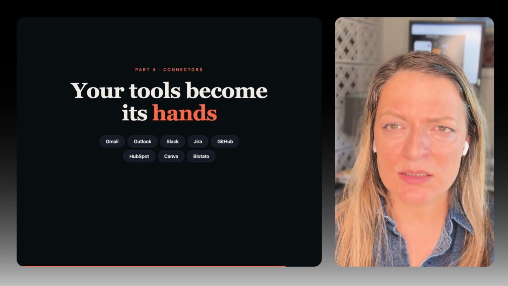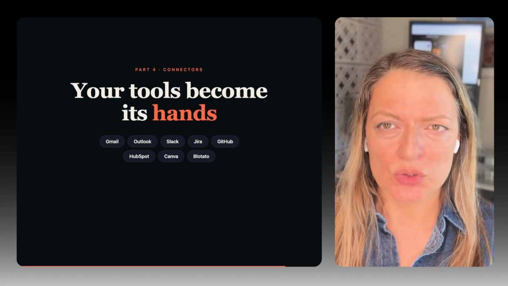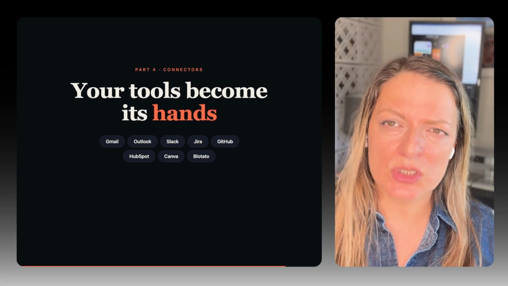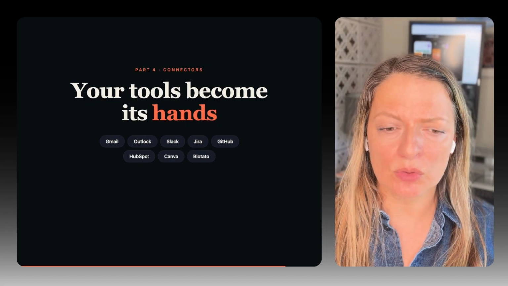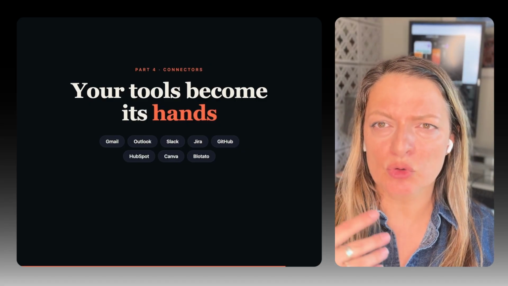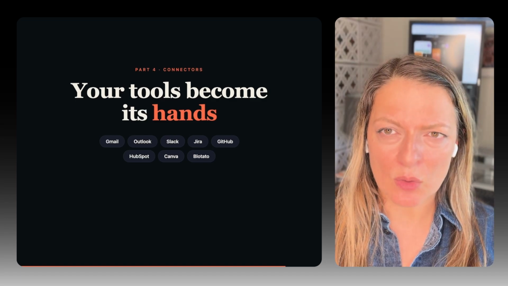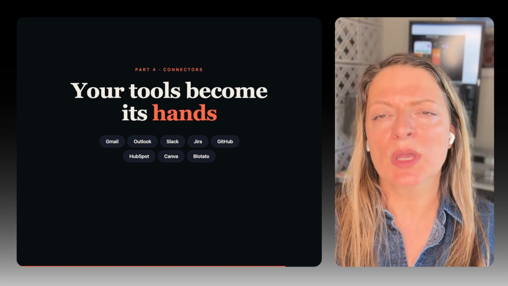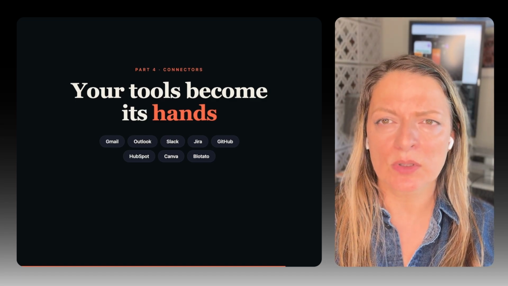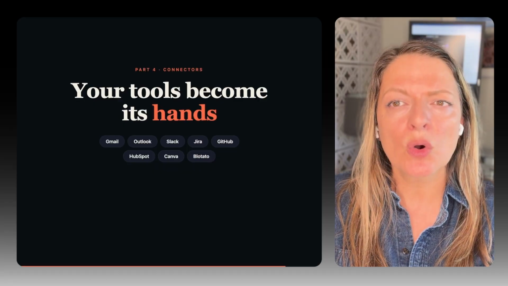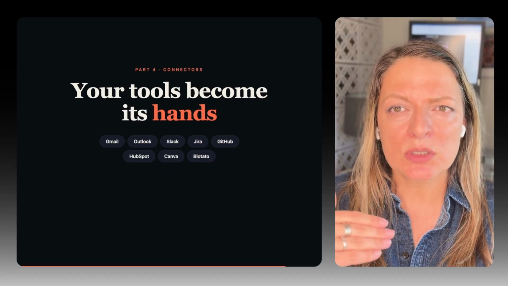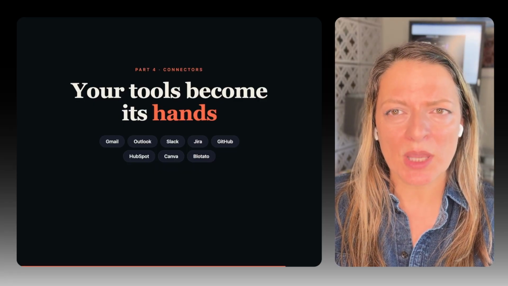Concept number 4 in loop engineering is connectors. You're giving Claude access to what you have access to. So you are allowing it to access your Gmail, your Outlook, your website data, your performance data. You're allowing it to Slack you, to send you an email, to send an email on your behalf. You're giving it a connection into whatever third-party app it's going to have to use to execute on your behalf.